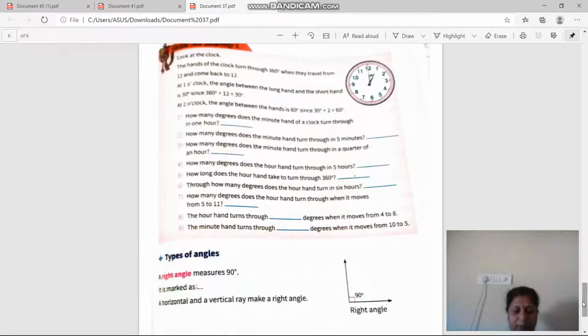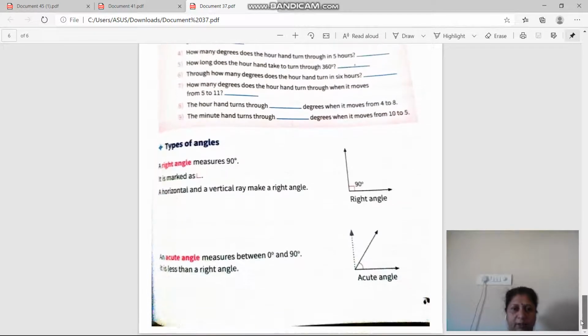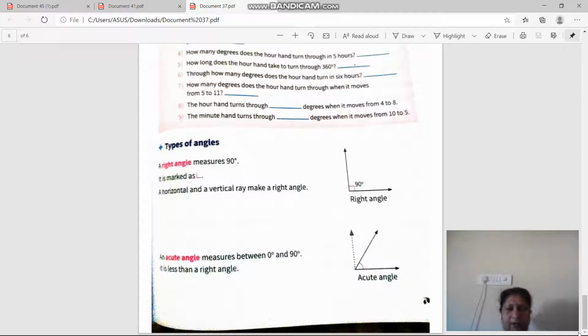So first is the right angle. The angle which measures 90 degrees is called the right angle. Get it? Now next, an angle which measures between 0 and 90 degrees is called an acute angle. Okay, and I think on the screen there will not be the definition of the next angles, so the other three angles I will read.